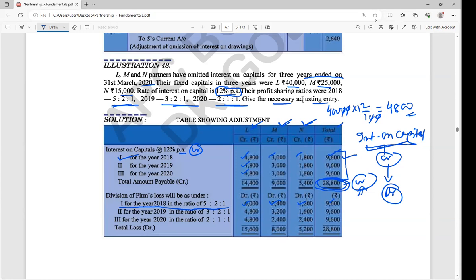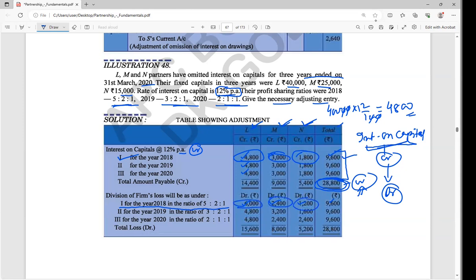Now if you found that anything you were supposed to give again to the partners, from whom are you taking that money? From the partners only you are taking that money. Now your question is, sir, if I am giving to the partner only, why is it required to take that from the partner only? So simple, it is the same thing only. From the partner only we are getting, and to the partners only I am giving. But if you check here, partners are getting different amounts, but partners are giving different amounts.